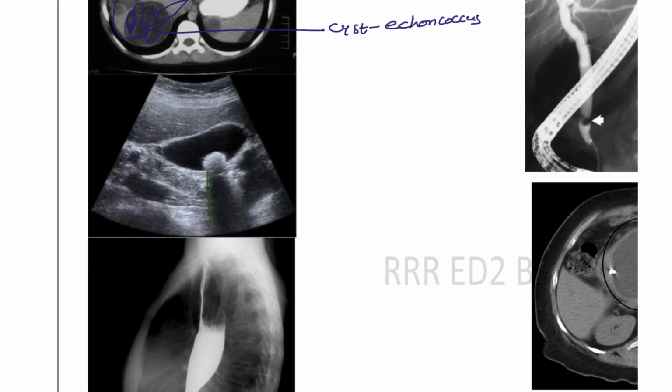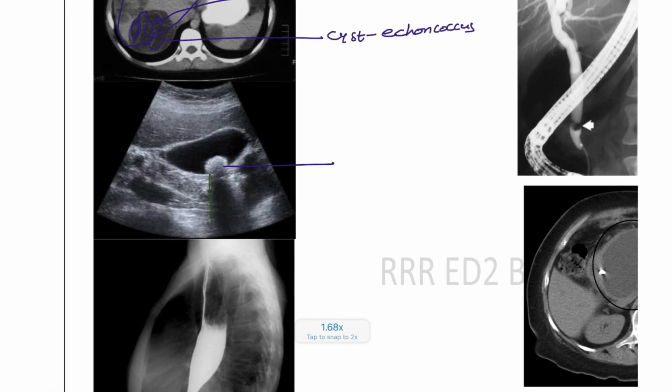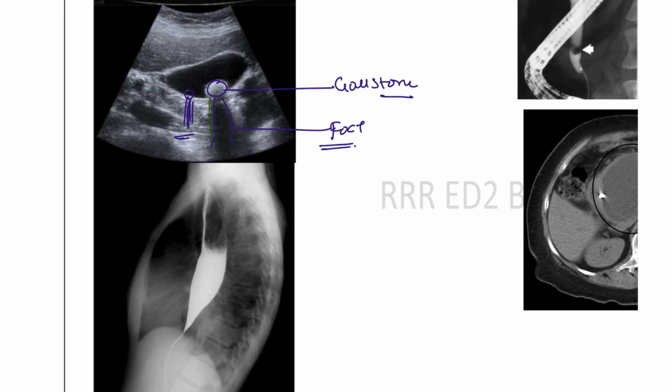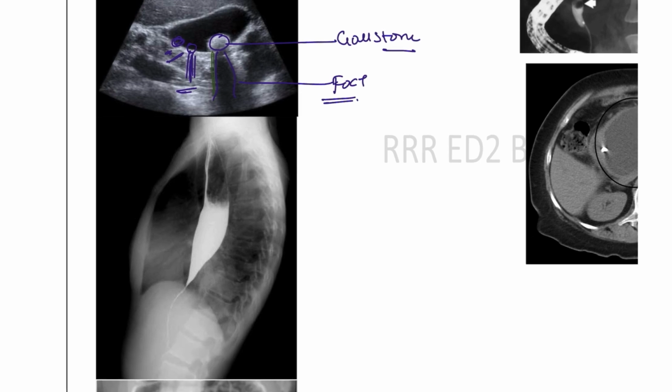And here you can see this is a gallstone. How do I say this is a gallstone? Under the stone, if you see the foci, like enhancement, if you are not seeing that, that is due to gallstones. If it is a polyp, there is brightness only, there is no black, that kind of lucency will not be seen. So that is seen in gallstones. Whereas in polyps, you are directly going to visualize normal growth, the same normal tissue. If you see the same picture, that is the polyp.